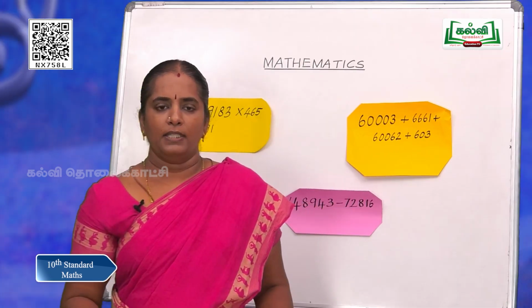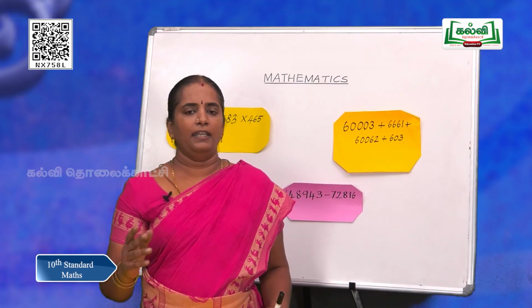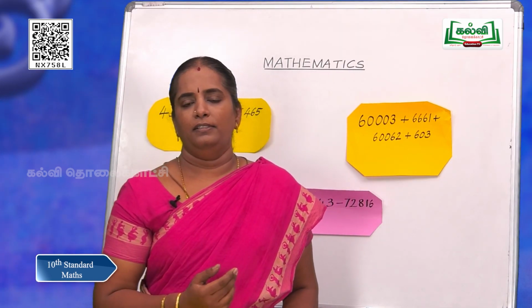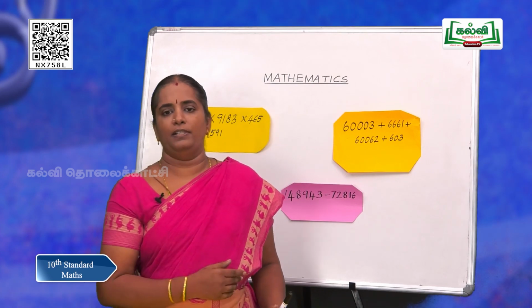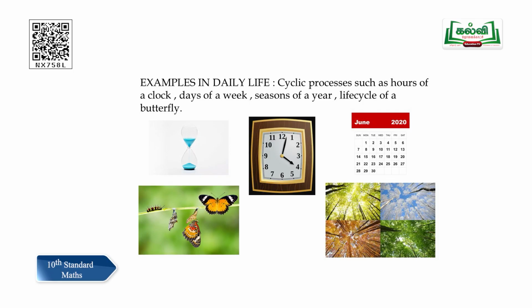See, in daily life, we are coming across some situations which wrap around some numbers. Let me say an example. Yes, this analog clock, and also we have seen digital clock which wraps around, yes, 24 hours. And then is there any cyclic process you come across? Yes, days of a week. Yes, we have seen just now. And then in the calendar itself, we have one more thing, months of a year, which wraps around 12. And day and night, life cycle of a butterfly, seasons of the year, and so on. So many things around us are there which wrap around a certain number.